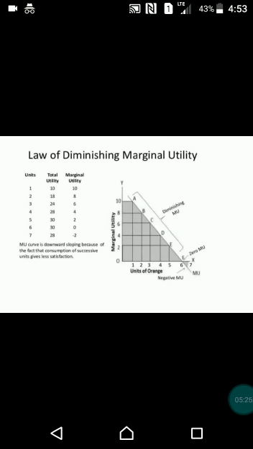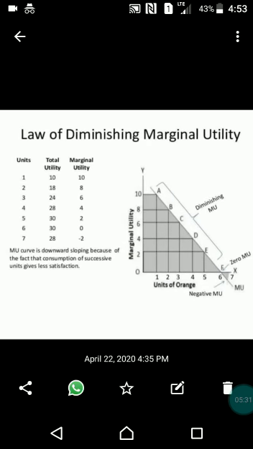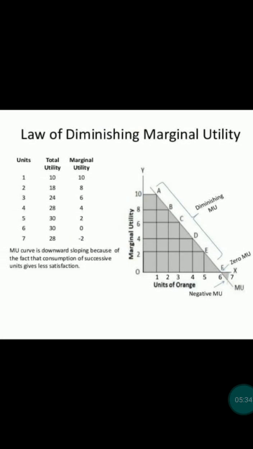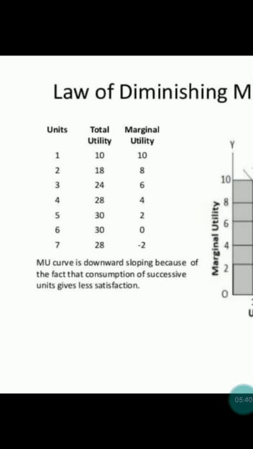Now, with the help of a schedule and graph, we are going to discuss the law of diminishing marginal utility. First of all, we are looking at the schedule, units 1, 2, 3, 4, 5, 6, 7. If we are consuming the first unit, we are getting some total utility, total satisfaction. Utility means satisfaction, 10 utils, and marginal utility is 10 utils. Again, if we are consuming the second unit, total utility is 18, and marginal utility is 8, 18 minus 10, that is 8.